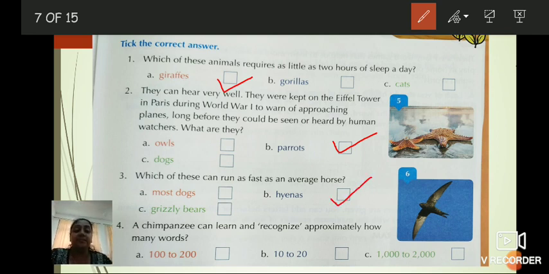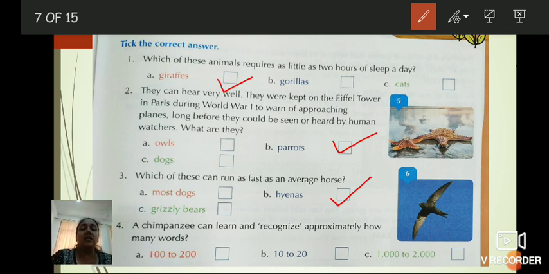So, tick it. Fourth question. A chimpanzee can learn and recognize approximately how many words? Do you know about chimpanzees? Option A, 100 to 200. Option B, 10 to 20. Option C, 1000 to 2000. Which is the correct option?